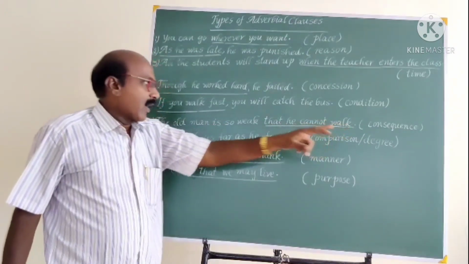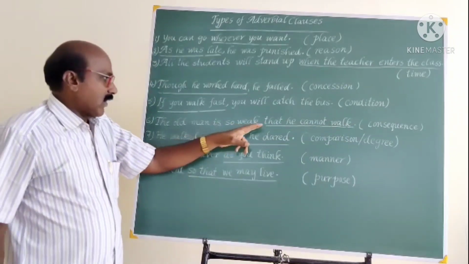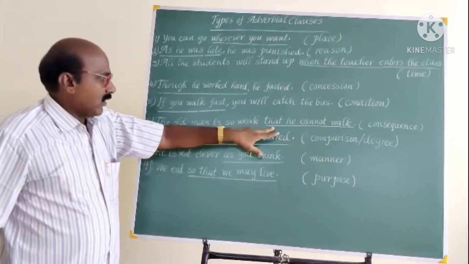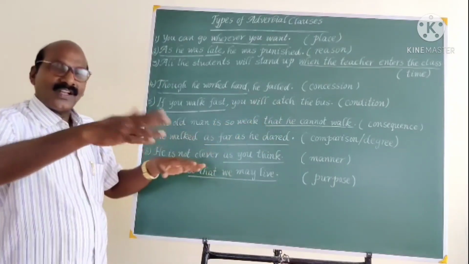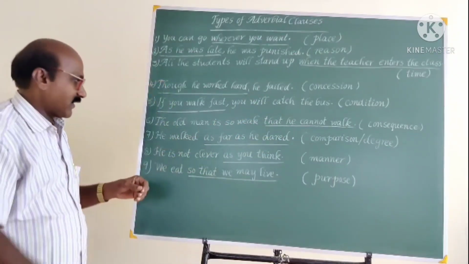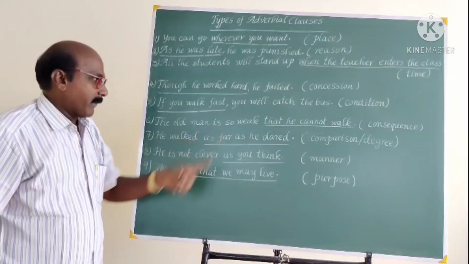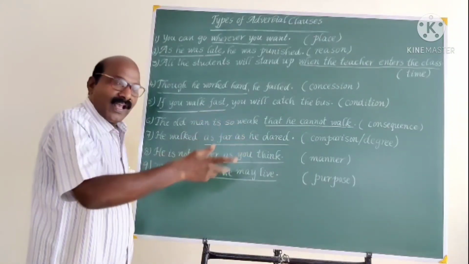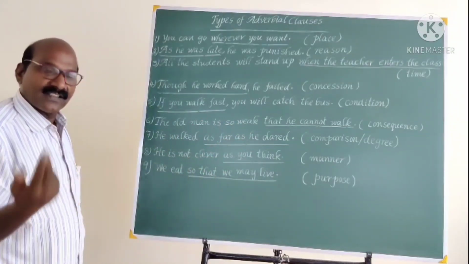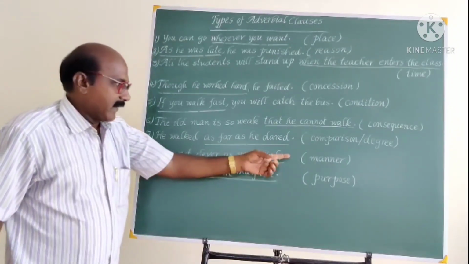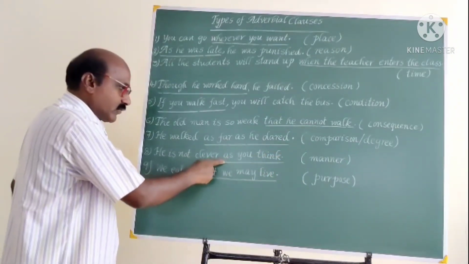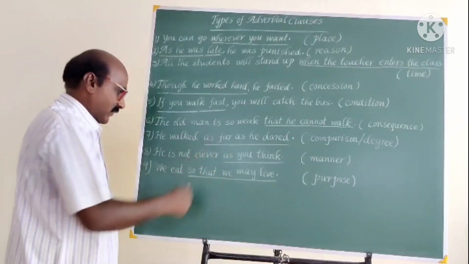And to indicate some consequence, often we use so that not. That indicates only consequence. In case of comparison or degree: as far as, as great as, as large as, something like that. And to indicate manner, often it is introduced by as.